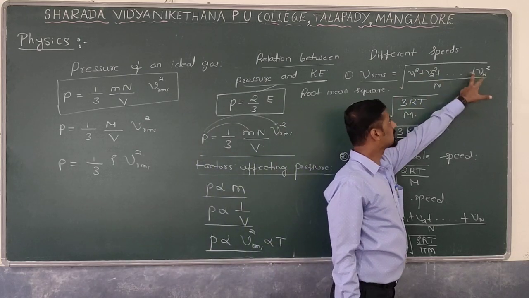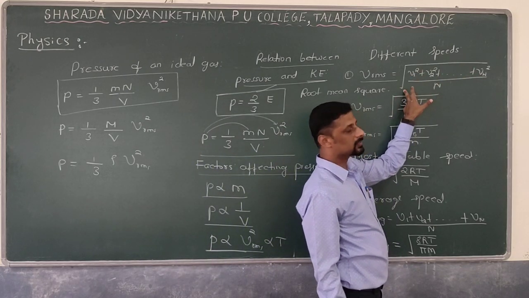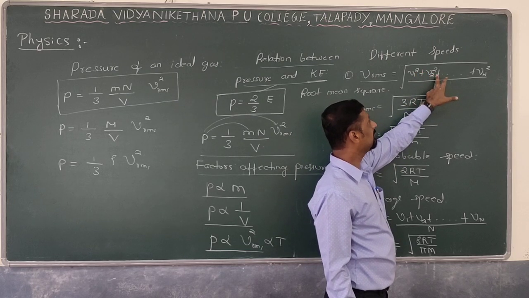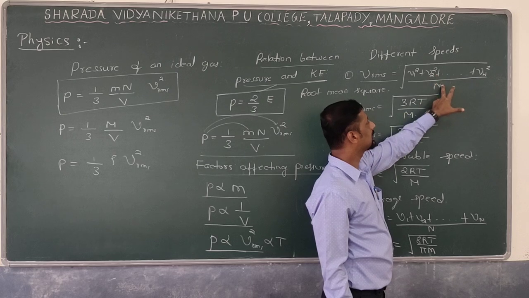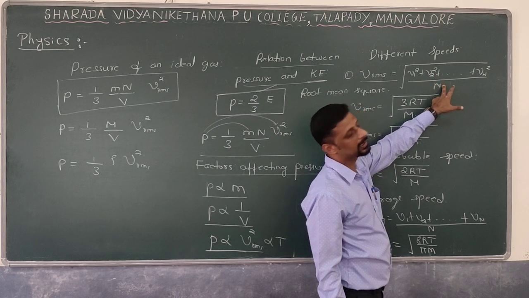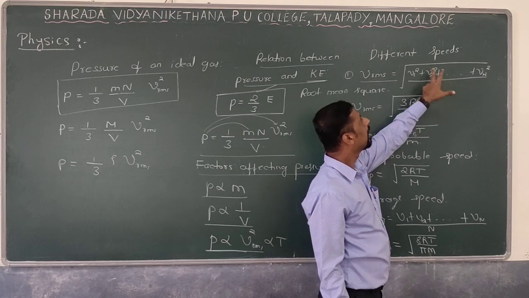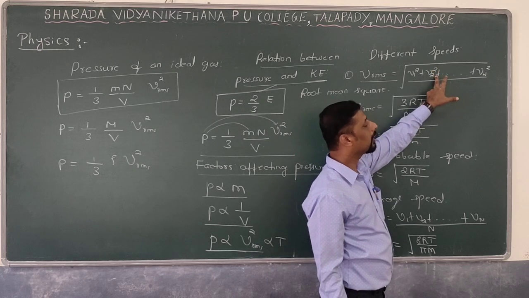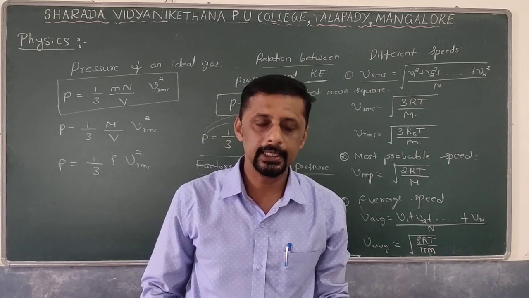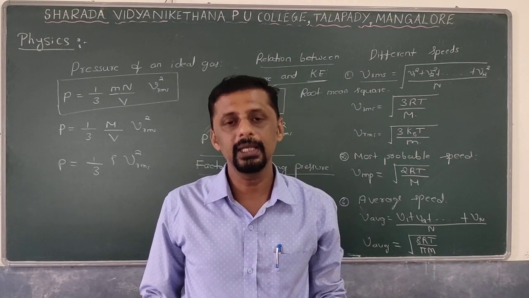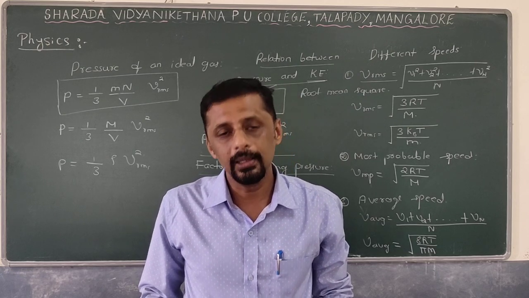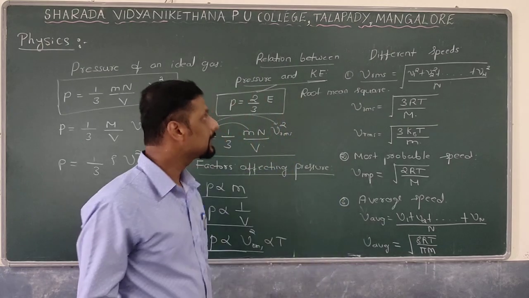It is defined as the square root of the mean of the squares of the instantaneous velocities of all the gas molecules, where we also consider the denominator n for the mean. That is nothing but RMS speed. It is defined as the square root of the mean of the squares of the instantaneous speeds possessed by all the gas molecules. That is known as RMS speed.